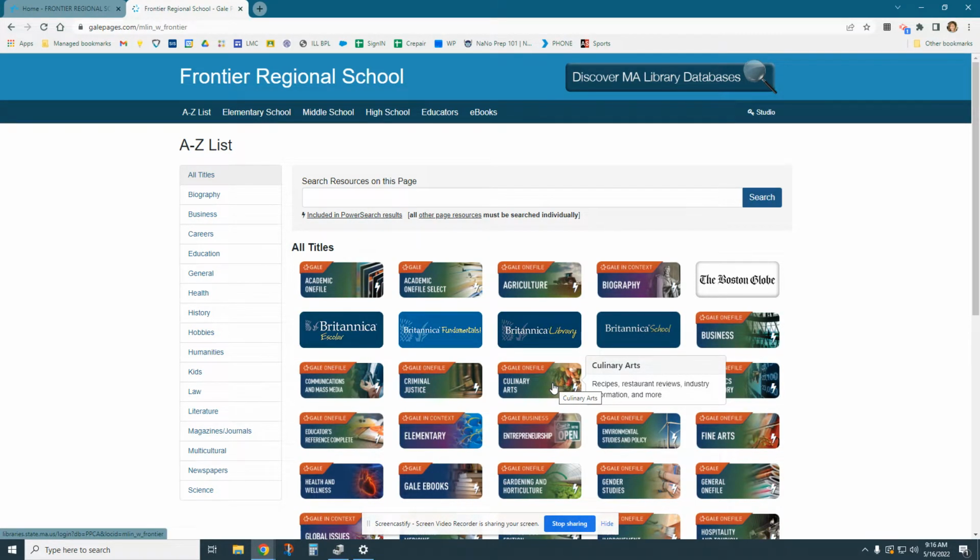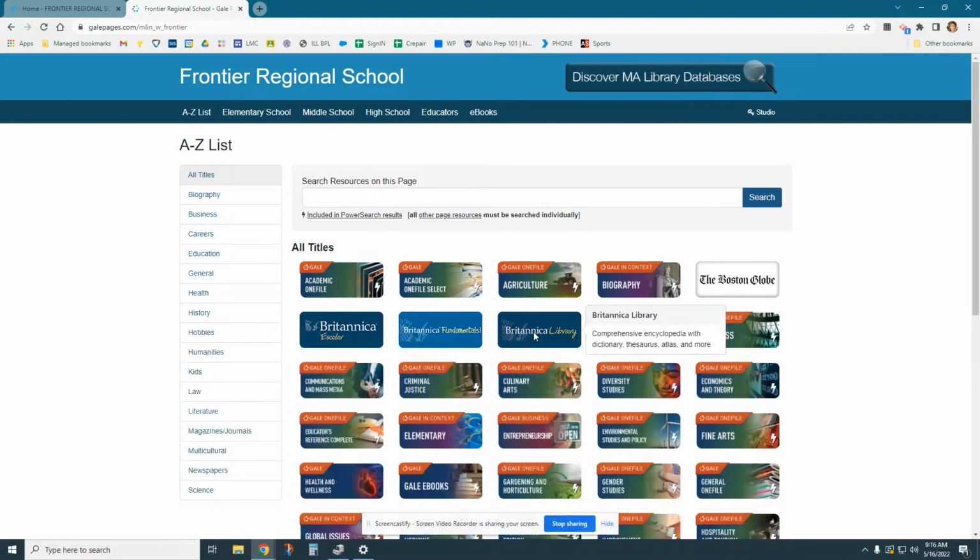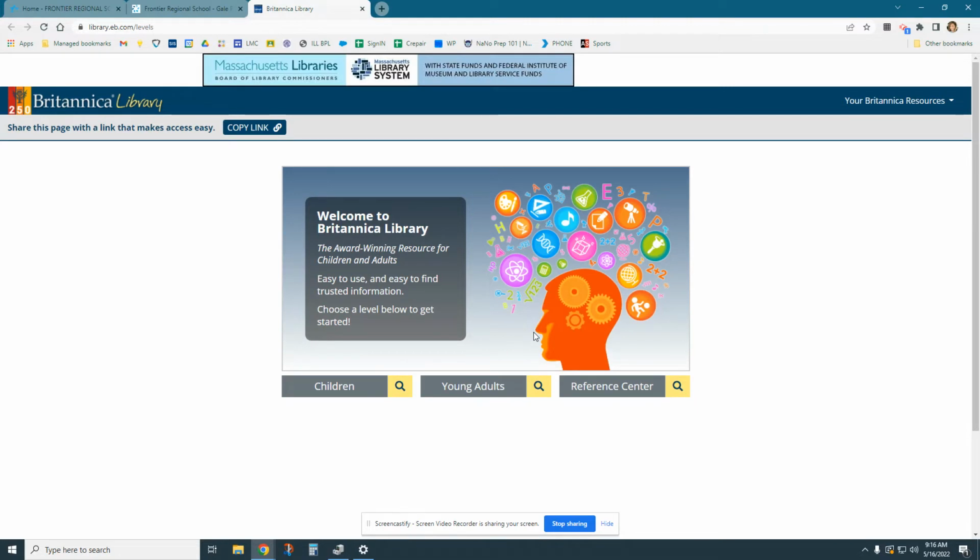So when you start your research, you want to think about what your main topic is. And in order to find that out, you want to also know your background information. And how to do that is if you go to Britannica Library. So Britannica Library is like an encyclopedia. You would go to the encyclopedia, you'd open it up, and you'd find the word or topic that you're looking for. And that's going to give you the search terms, the keywords, and kind of all that, like who, what, when, where, and why.